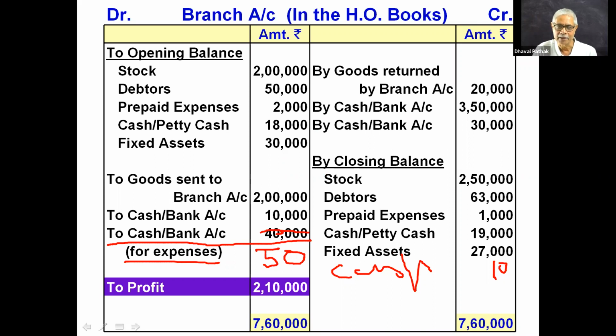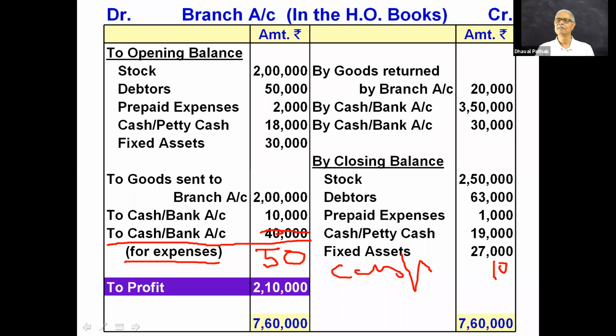Could you understand it? What is the first option given? Cash paid exactly equal to expenses or expenses paid by HO. Second option, cash is paid more than expenses. So expenses are paid by the branch manager and the remaining cash will appear in the closing cash balance.